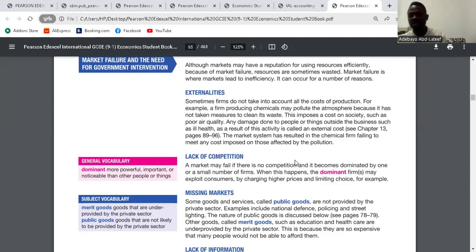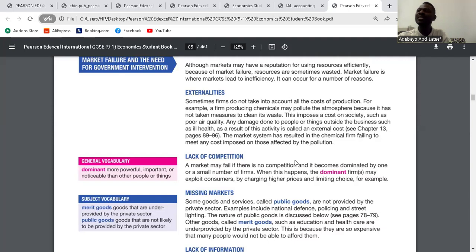Second, lack of competition. If there is only one provider of goods and services in the economy, we don't have choices. It's a market failure. Third, missing markets. The private sector doesn't provide public goods, and they underprovide merit goods like education and healthcare. They do provide them, but not for everybody, only for those who can afford it.